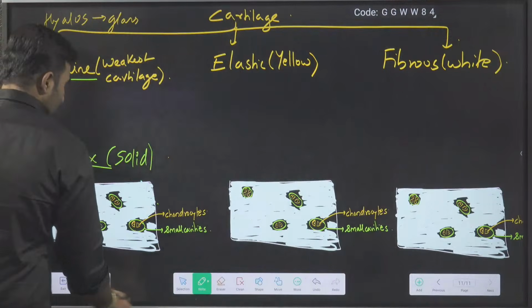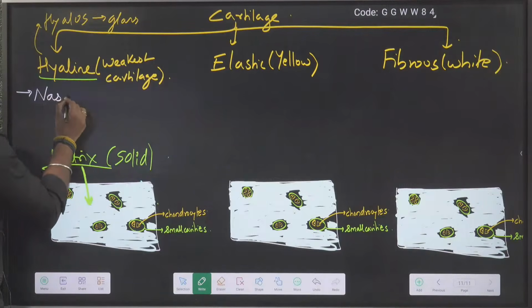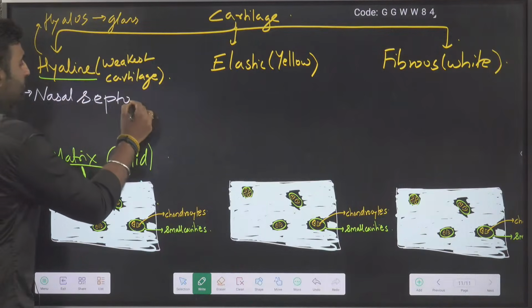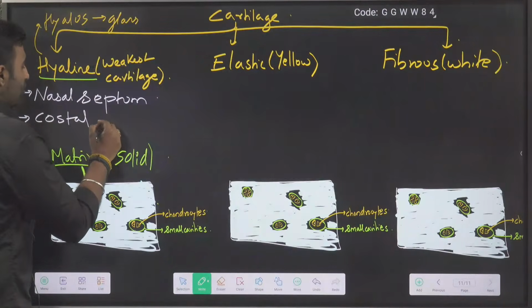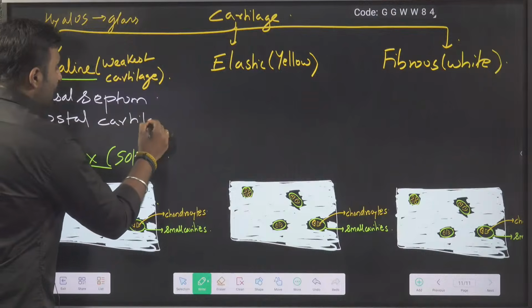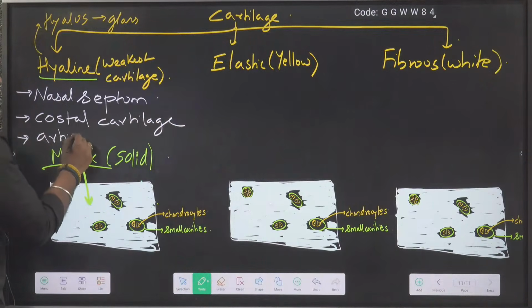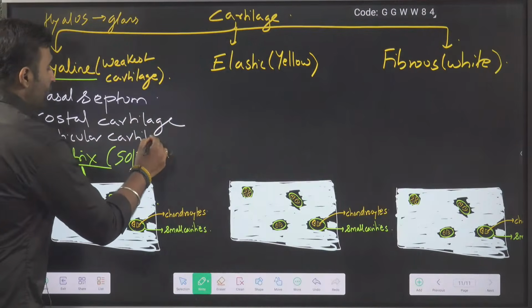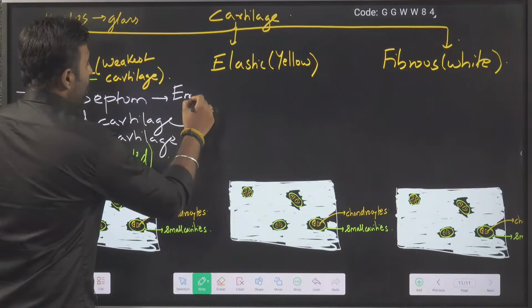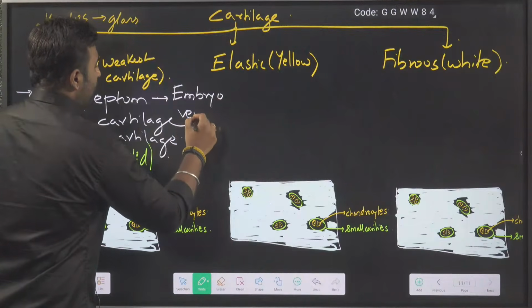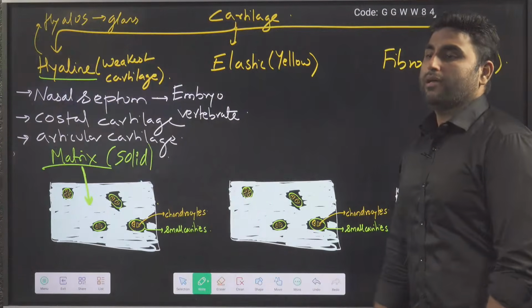Where is it located? Come on, tell me the locations. It is located in your nose, the nasal septum. Then it is located at the end of the ribs, attaching to the sternum, which is called costal cartilage. It is present surrounding your joint surface, which is called articular cartilage. What is it called? Articular cartilage. The embryo of the vertebrate is also made up of hyaline cartilage. Are we clear with this?